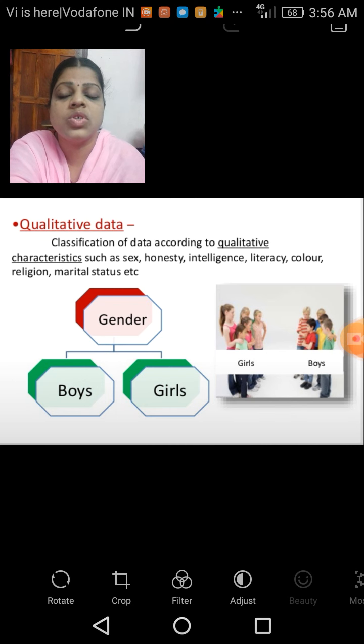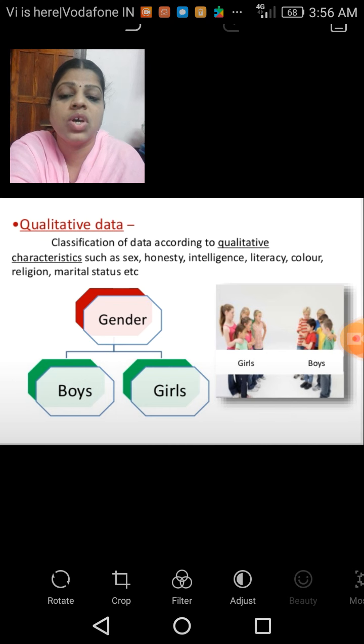So children, these are all different qualities of human beings. According to the qualitative characteristics, the data are classified into different variables.